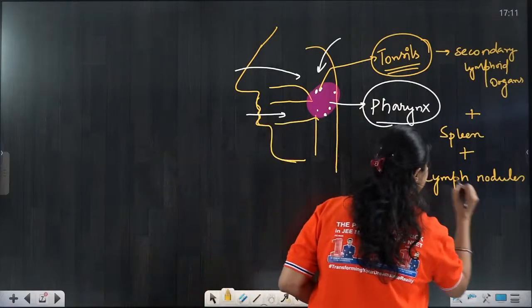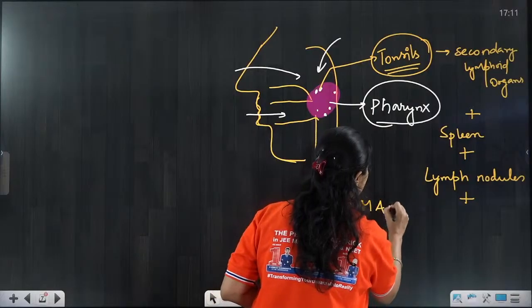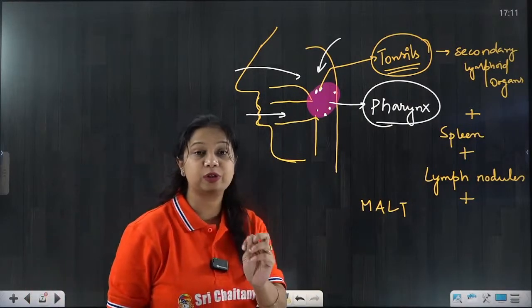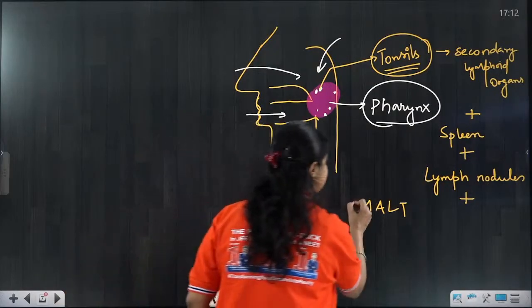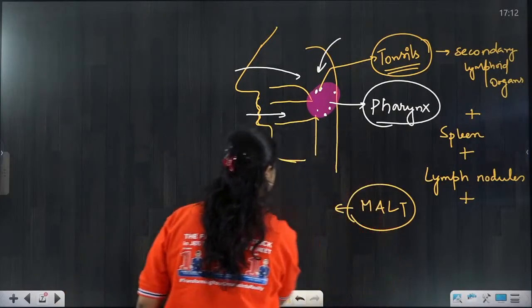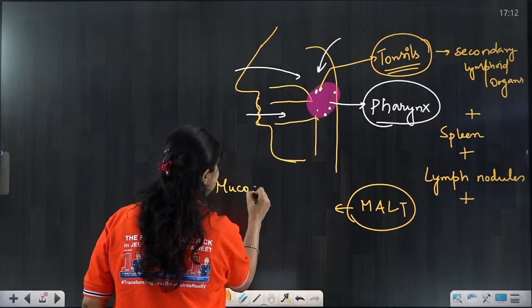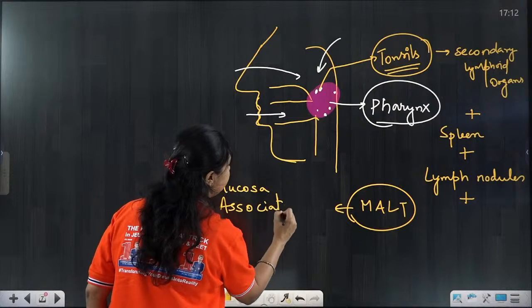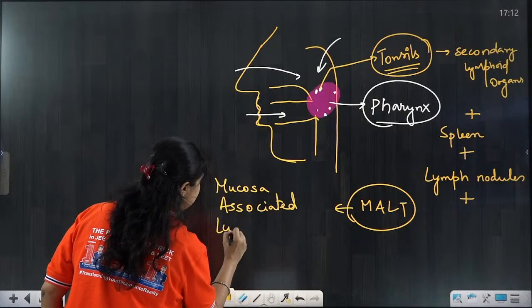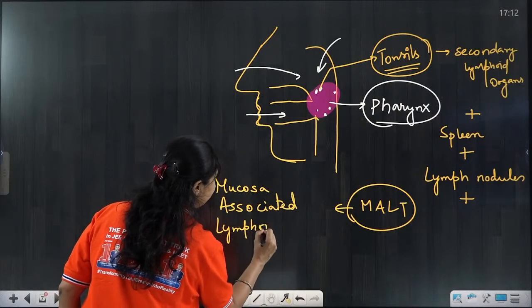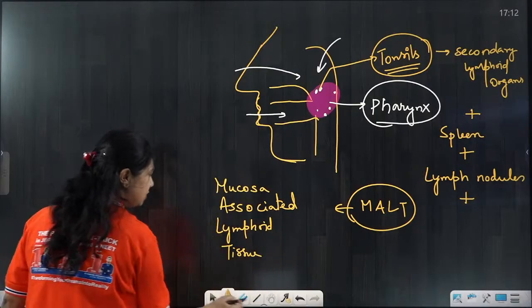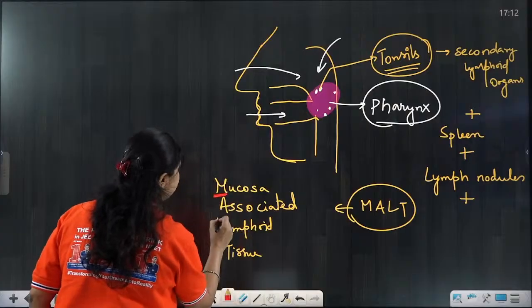And one very important term I have used is MALT. You are going to use this word further also. What is MALT? It is a short form of mucosa associated lymphoid tissue.